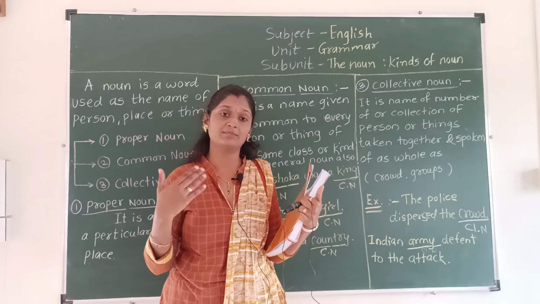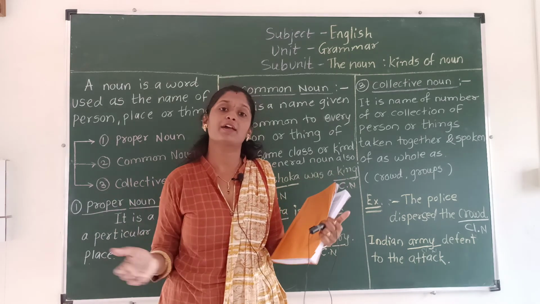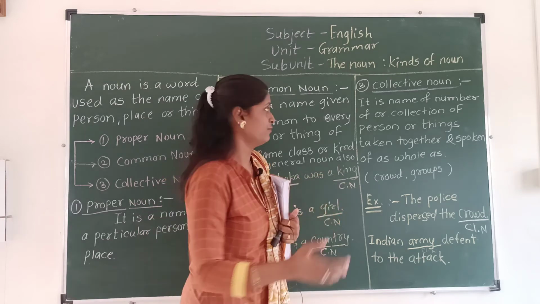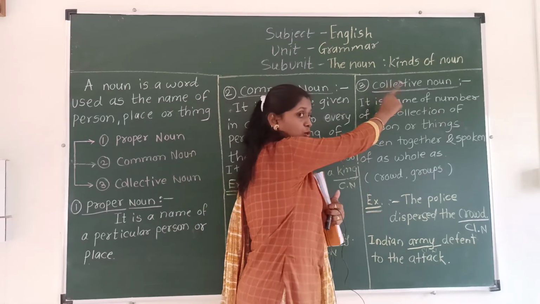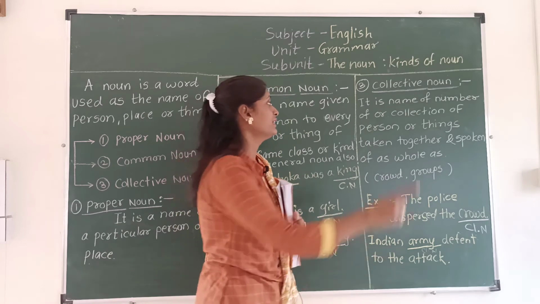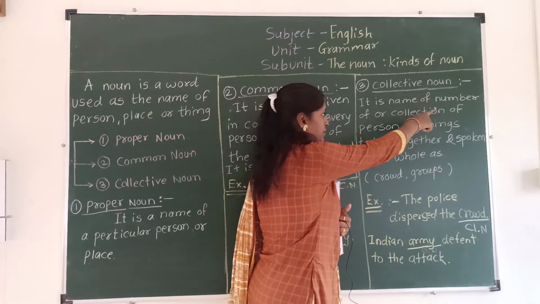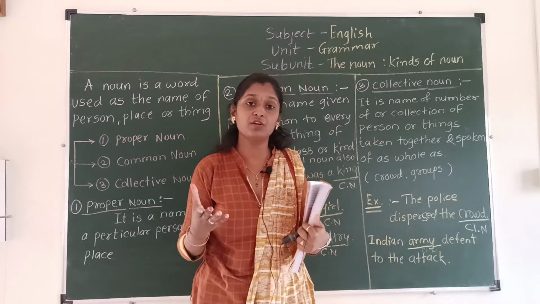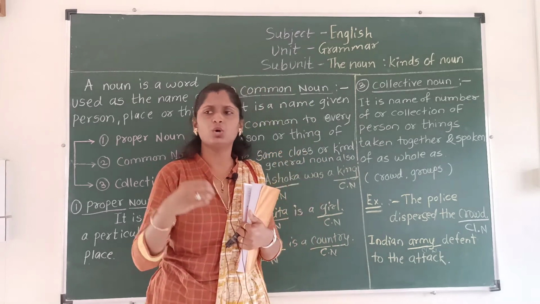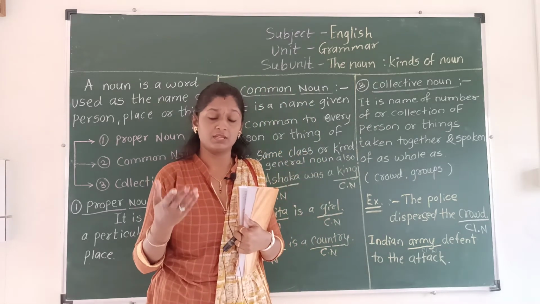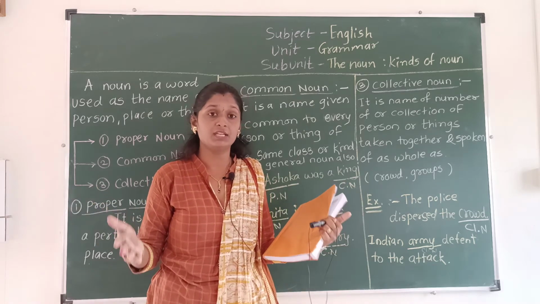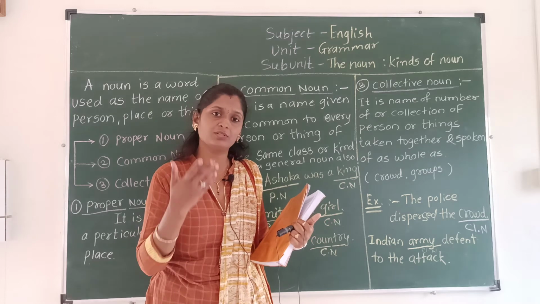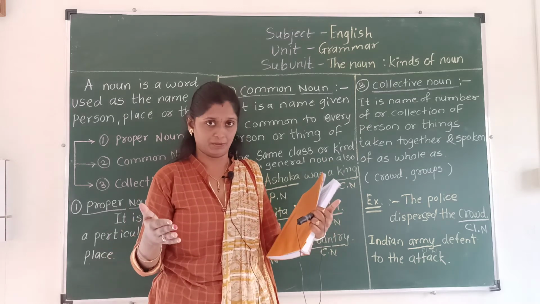If we are saying something about any group, crowd, or collection of people, at that time we use a collective noun. Number of means not only 2 or 3 persons, but lots of persons staying or standing, or we are speaking about those persons as a group.